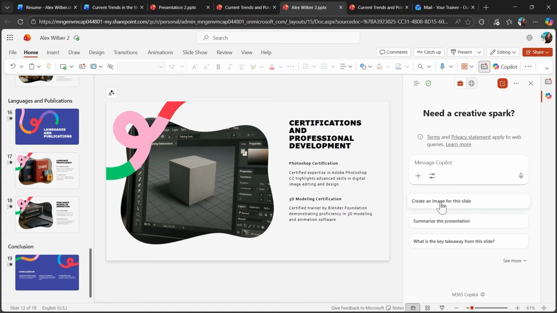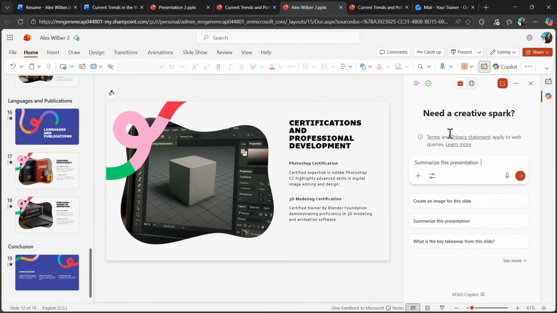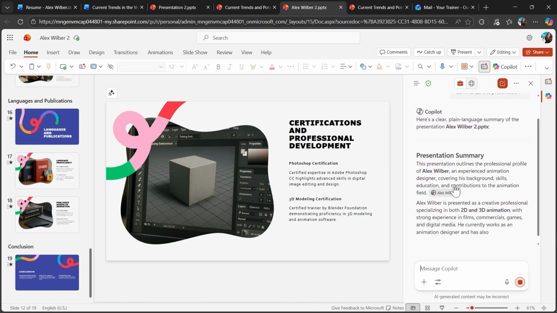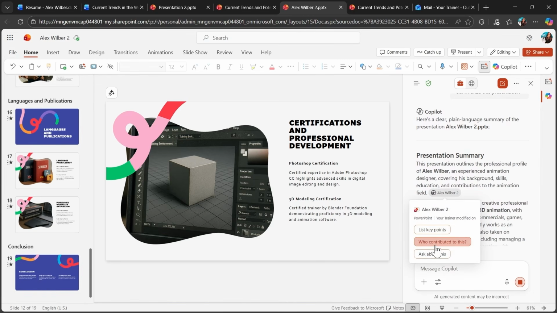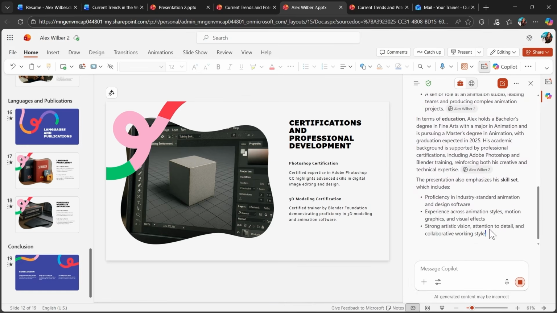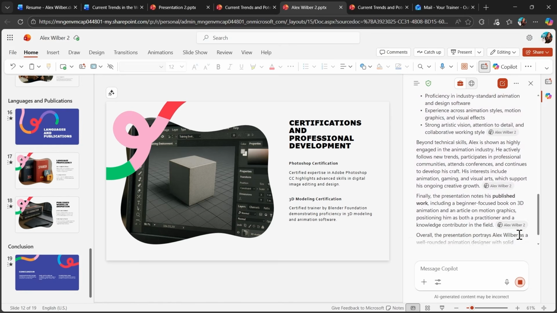And Copilot itself on the top right helps me to go and generate some images for the slide, summarize this presentation, or take some takeaways. By default, it will be in the work mode because I'm using my work documents here. So if I ask Copilot to summarize this presentation, it will create an interactive summary in a few seconds. Also, it means that I can collaborate between Word and PowerPoint. I could generate this PowerPoint based on Word, and after that, use the Copilot chat to ask some questions and maybe create my cover letter in Copilot inside of PowerPoint as well as we did before in Word.